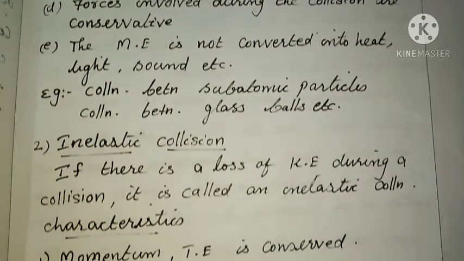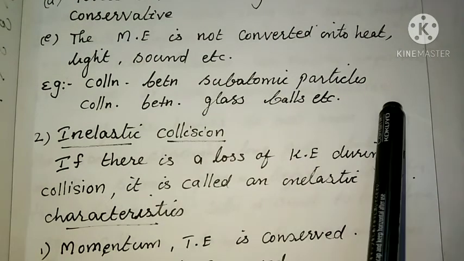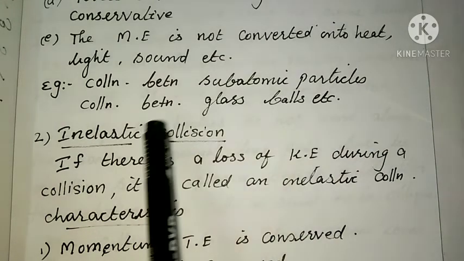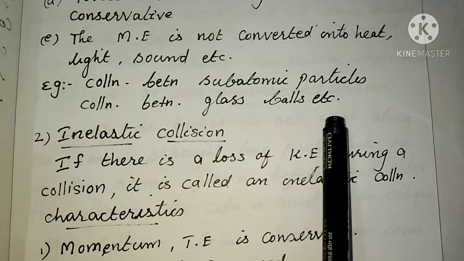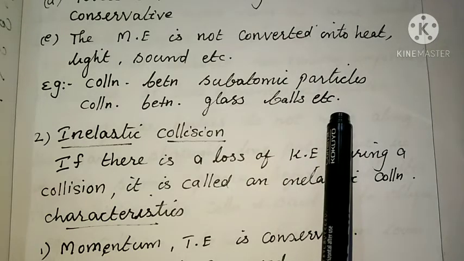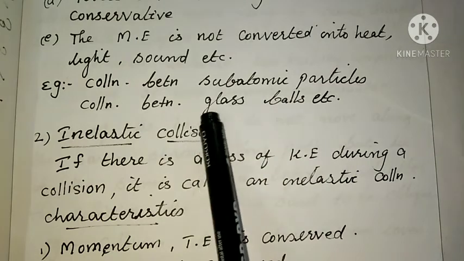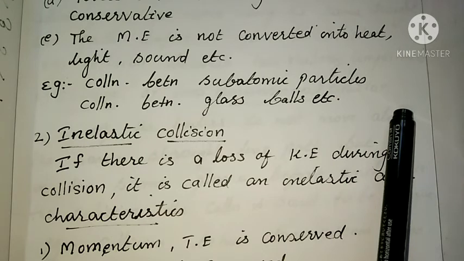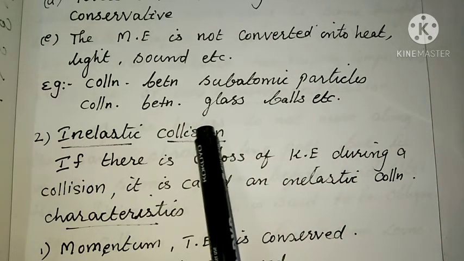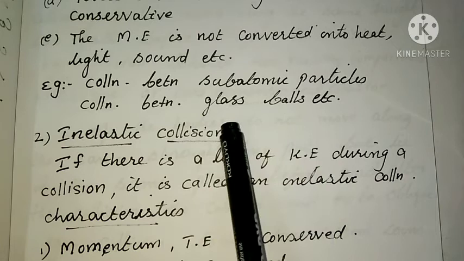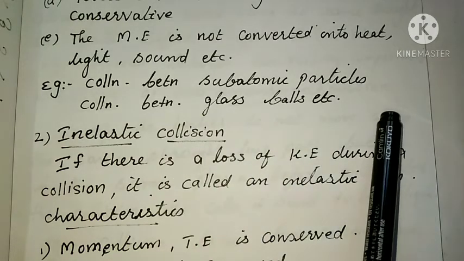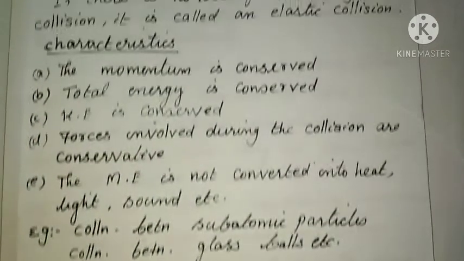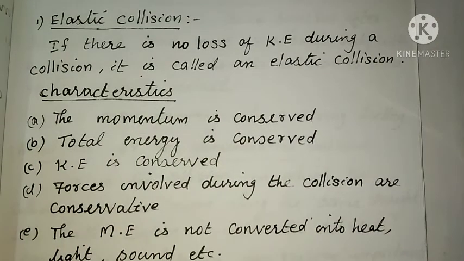For example, collision between subatomic particles or collision between perfectly smooth glass balls. In these cases, there is no loss of energy. That means when subatomic particles collide with each other, the energy is not converted into heat, light, sound, etc. And when perfectly smooth glass balls collide with each other, no energy is produced. So we can say that it is an elastic collision. There is no loss of kinetic energy.